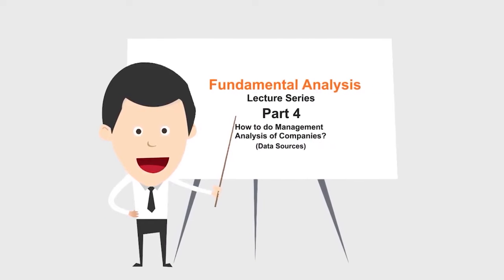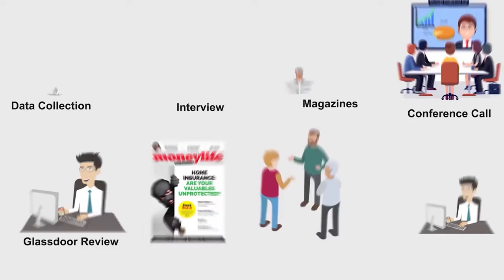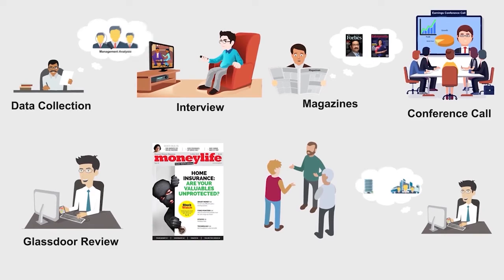Namaskar. In the last two parts of fundamental analysis, we talked about how management analysis is done. We saw what the sources are from which you can obtain the data required for management analysis. You will need to collect data on the promoters of the company, watch their interviews, read magazines, listen to the earnings conference call, and read the employee reviews on Glassdoor. You will also get to understand what employees feel about the management of the company.